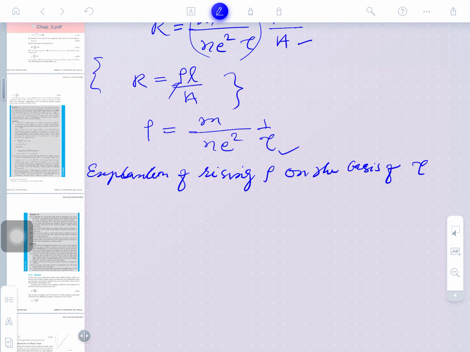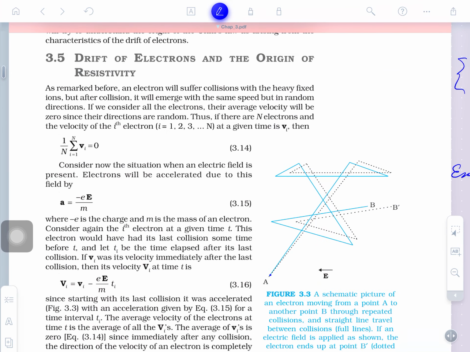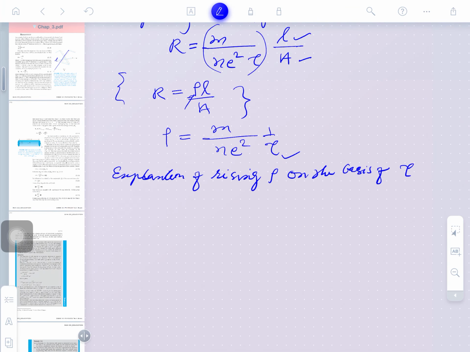See guys, suppose that we are raising the temperature. So, what will temperature rising cause? Electrons will experience more collisions, means rapid collisions here. It means between the two successive collisions, this gap will be very short. It means the relaxation time tau will increase or decrease? Obviously, the relaxation time will decrease. Decrease means the next collision will come soon. So, the relaxation time will decrease on increasing the temperature. Okay. So, when the relaxation time decreases, you may see from the expression the resistivity will increase.